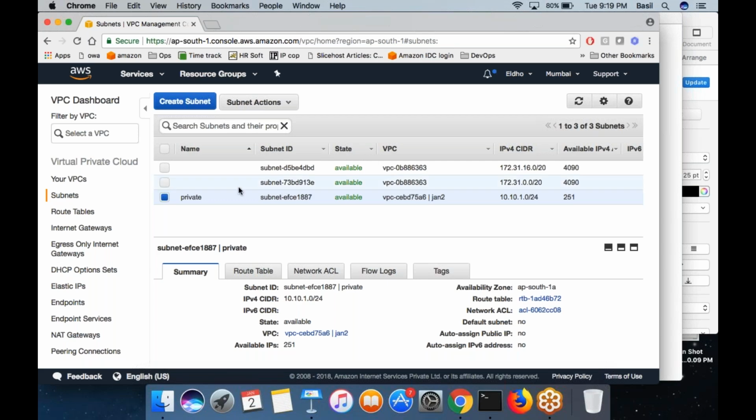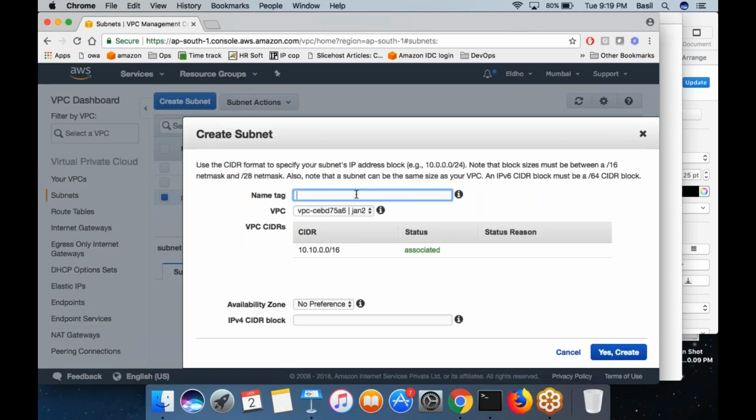Okay, I'm going to create one more subnet. Click on the create subnet button. This time I'm giving a different name, public. Select your VPC. And I want this subnet to be created in the AP South 1B availability zone. Give me an IP range that would fall within this range, and it has a minimum of 200 IP addresses. 10.10.2.0/24. Will it work?